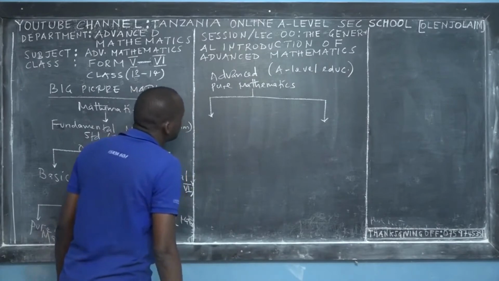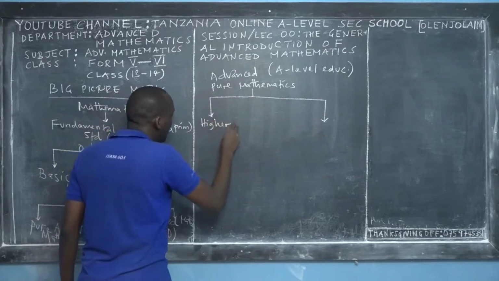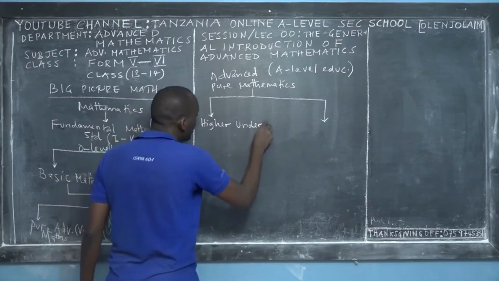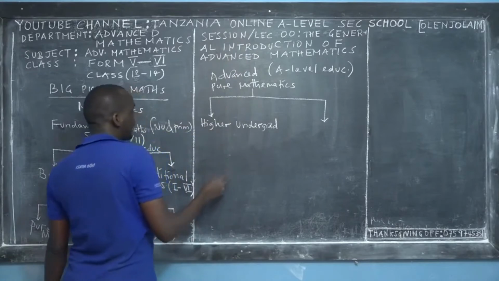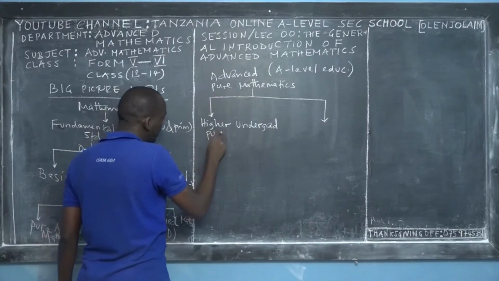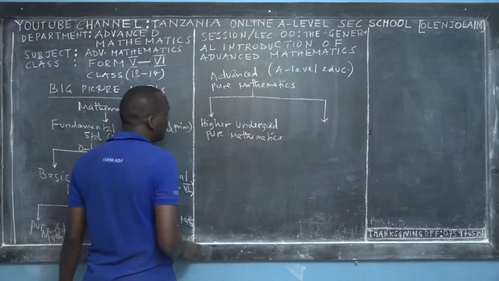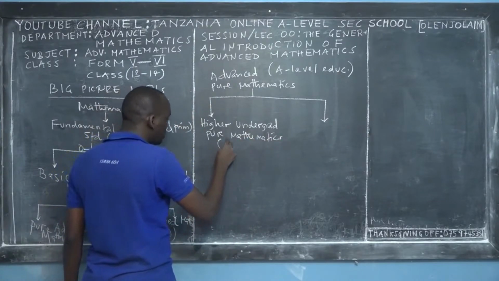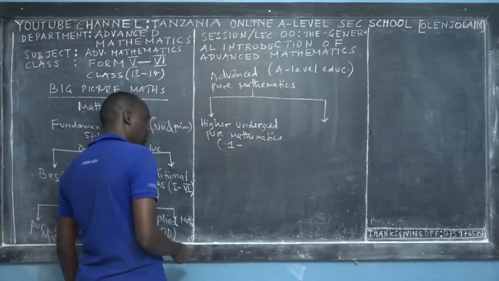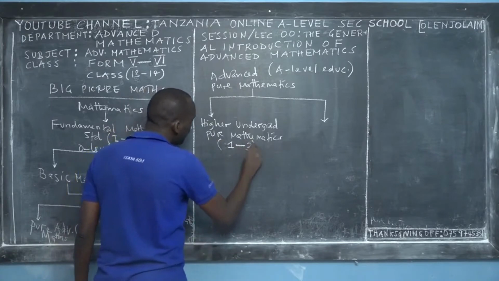So we have 2 routes. The first route, we can pursue higher undergraduate pure mathematics courses. In most universities, institutions or colleges, students learn these courses in a 3-year program.